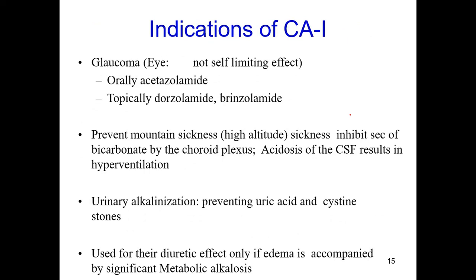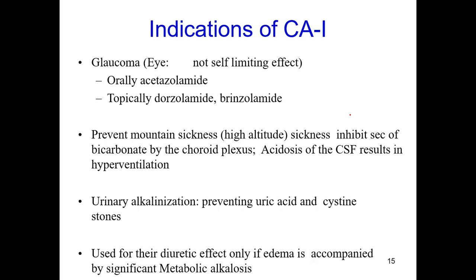Coming to the clinical usage of carbonic anhydrase enzyme inhibitors like acetazolamide, in most cases they are used for glaucoma to reduce the intraocular pressure, IOP, which causes damage to the optic nerve.